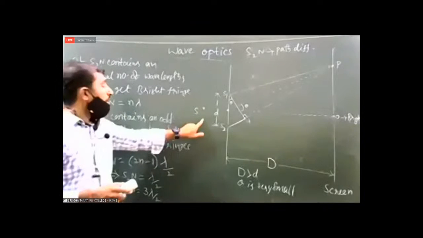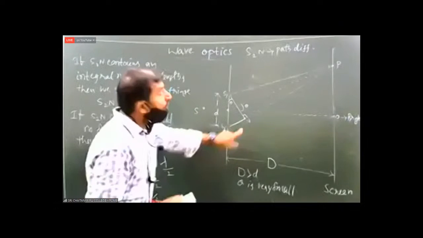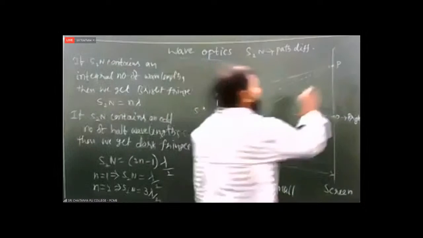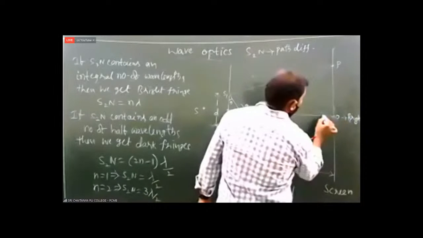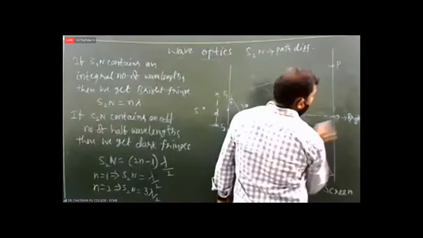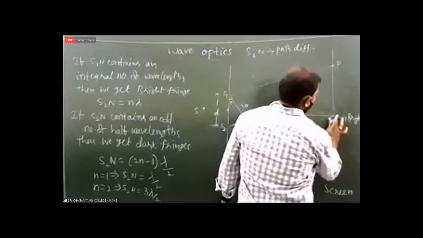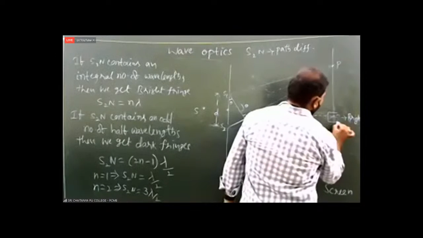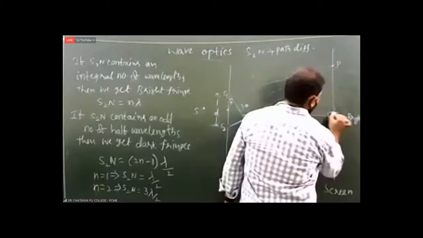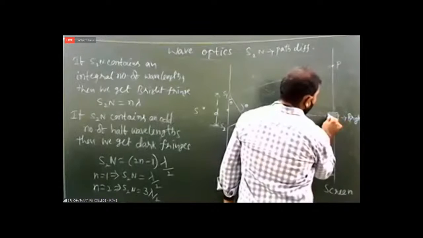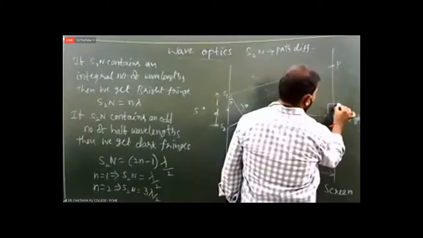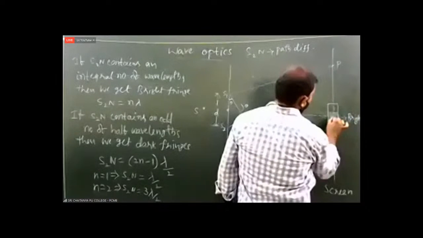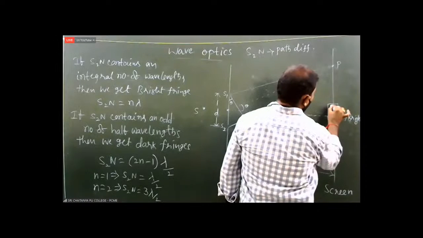After that, we have to go through fringe width also. Here, brightness and darkness alternately appear. I said here at point O, if we got bright, that is a bright band. Next, immediately you will get a dark band. This is a bright band, this is a dark band.